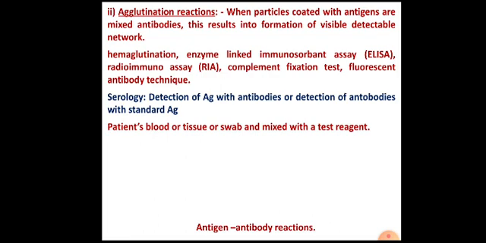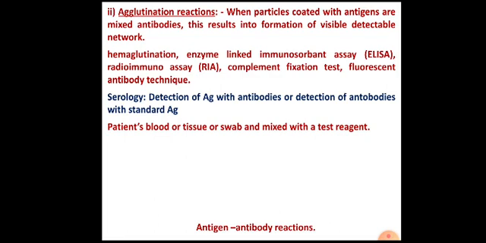So what is that swab or that blood supposed to contain? It is supposed to contain the virus. And these viruses, coronaviruses, are detected with the help of standard known antibodies. We call it test reagent.